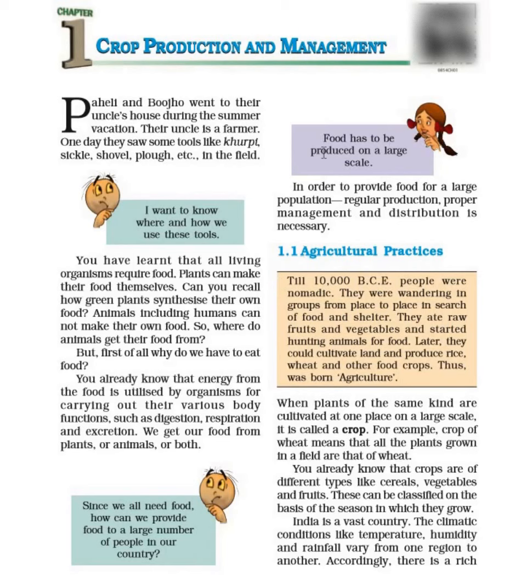So food has to be produced on a large scale. Paheli said food has to be produced on a large scale. So in order to provide food for a large population, regular production, proper management and distribution is necessary. So now 1.1 Agricultural Practices.